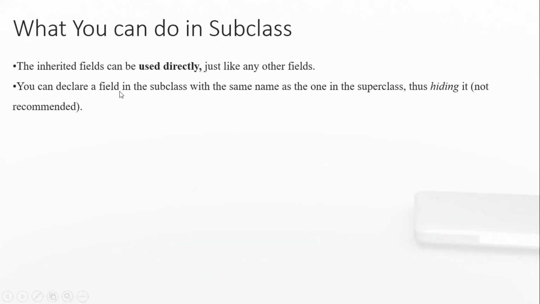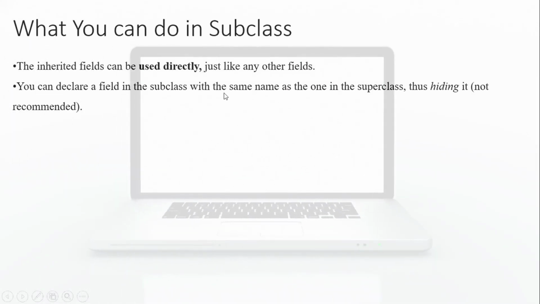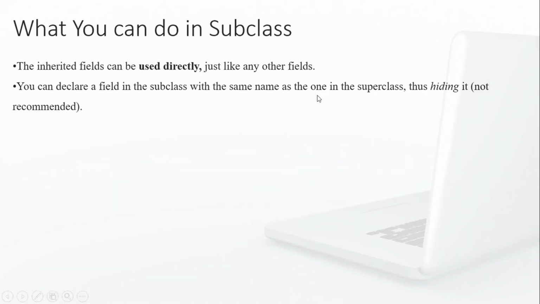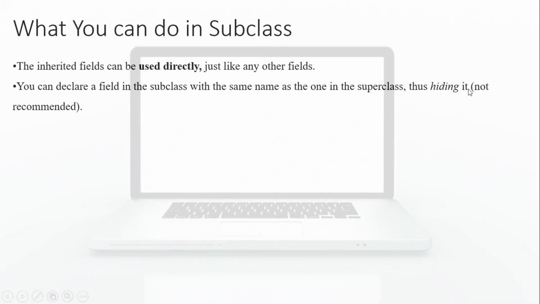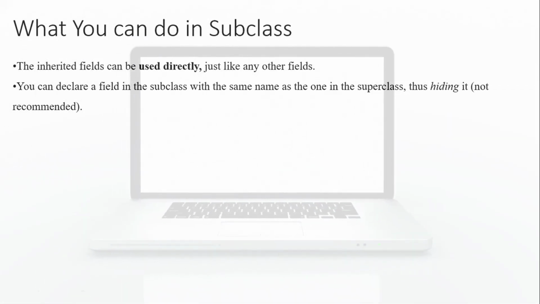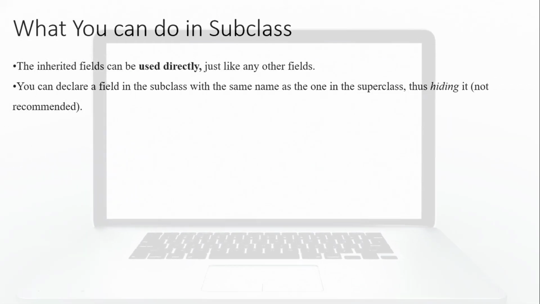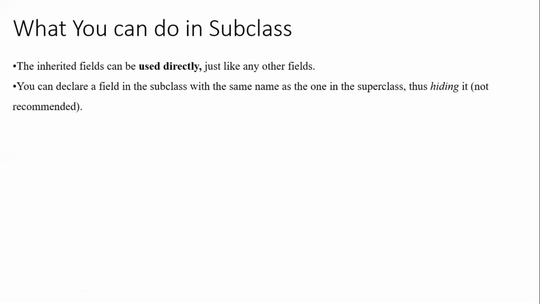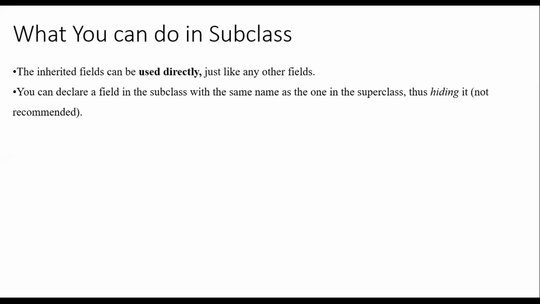You can declare a field in the subclass with the same name as the one in the superclass, thus hiding it, not recommended. What does it mean? We can declare a field in the subclass with the same name as the one in the superclass, thus hiding it, not recommended. Let me go to the example which we have discussed in the last class. I will share the screen for you.